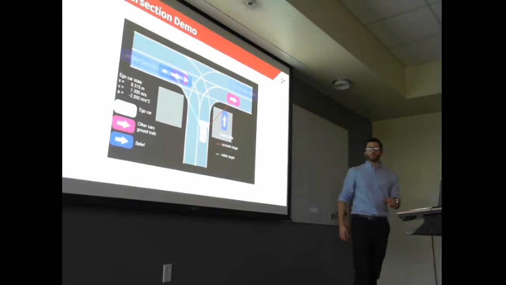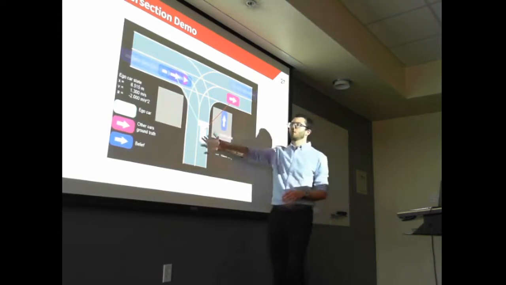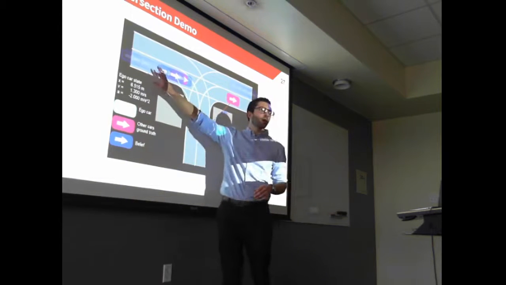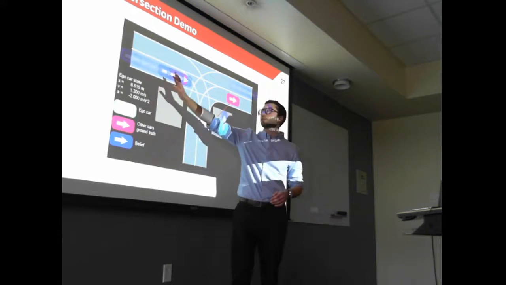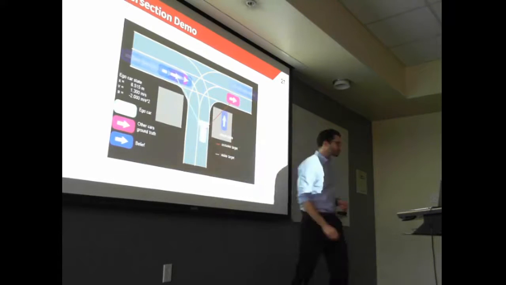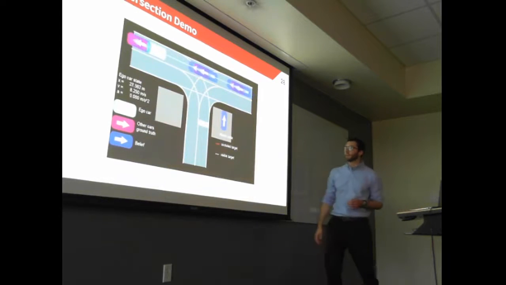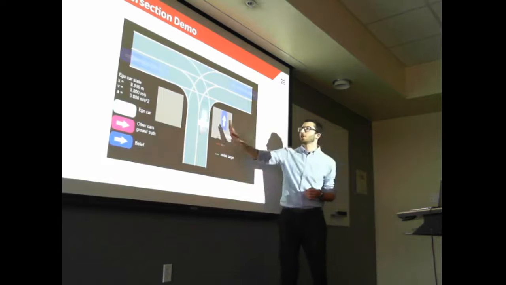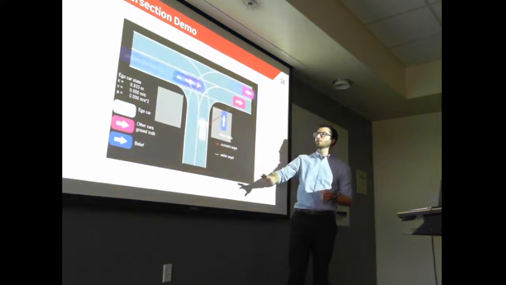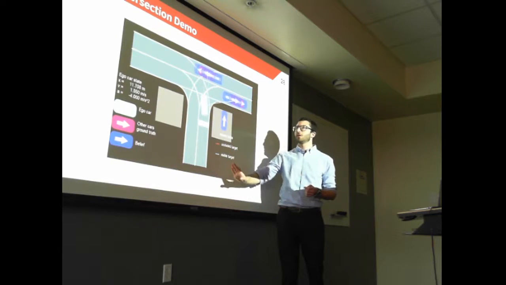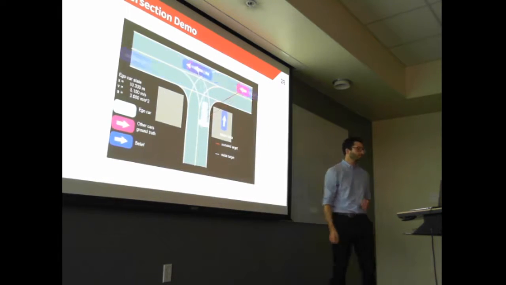So similarly, we could apply the same algorithm to an intersection scenario. So here again, the blue transparent cars represent the belief. So we have this belief that there might be cars in this part of the intersection. So what we can see is that we have this nudging behavior that emerged from the algorithm. So here the car is first going pretty slowly, and then once it has visibility, it takes more assertive action.